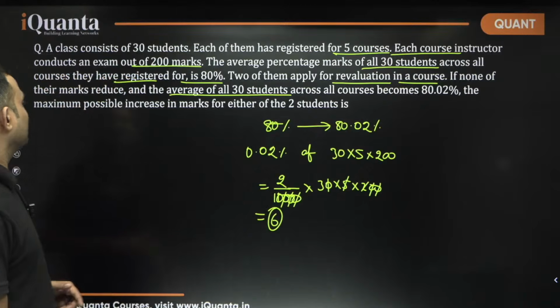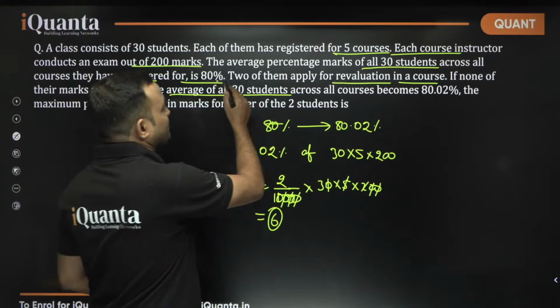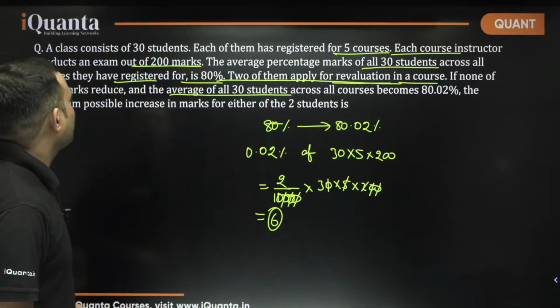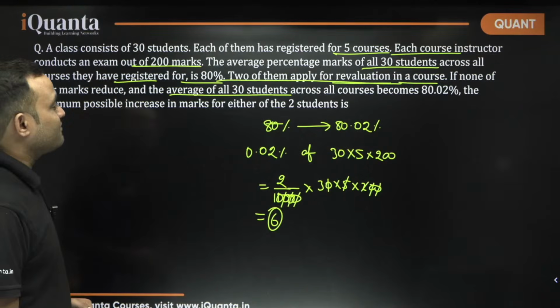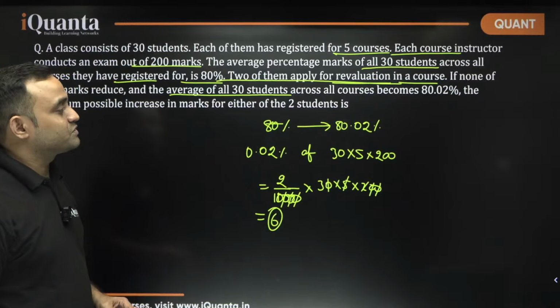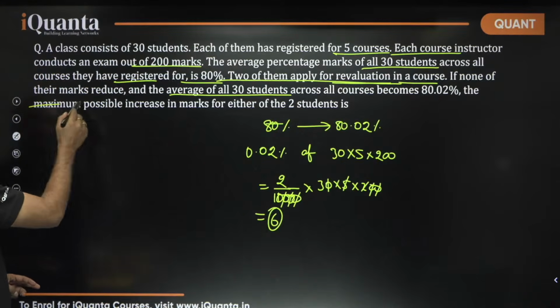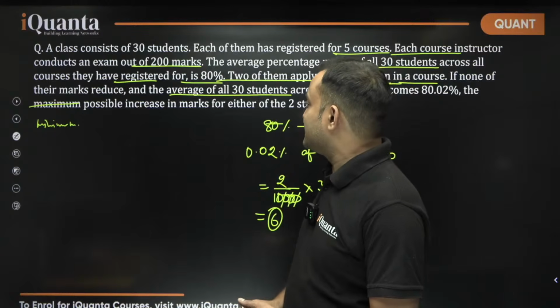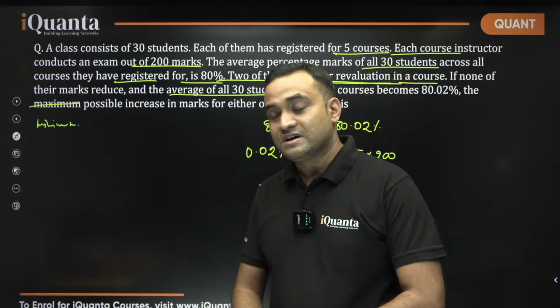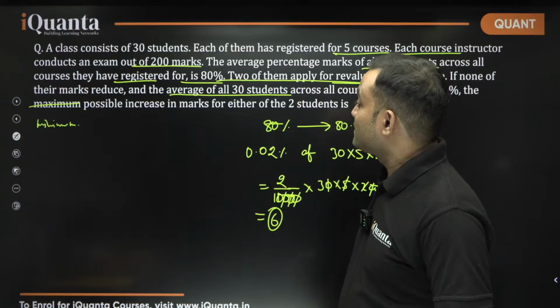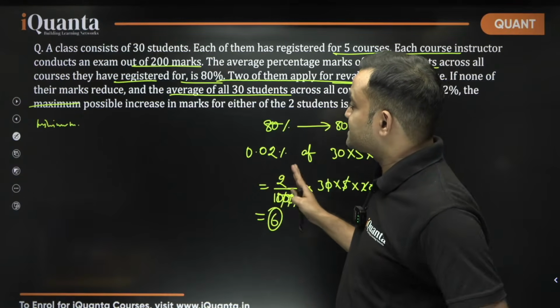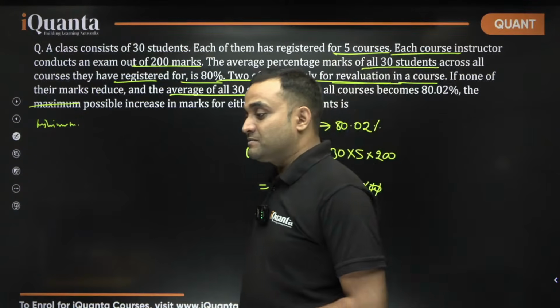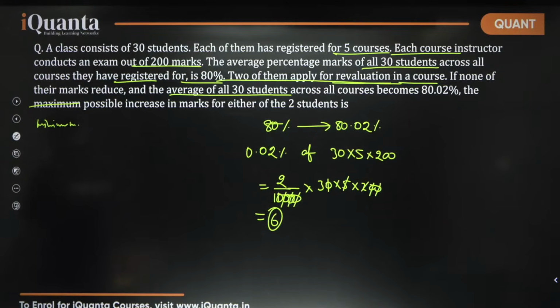Now you can see it says 2 of them apply for reevaluation in a course. If none of their marks reduce, the average of all 30 students across courses becomes this. Now if instead of maximum it was minimum, can you tell me what would be the answer? Yes, we can keep the question the same, right? Just change maximum to minimum, and what will be the minimum increase?